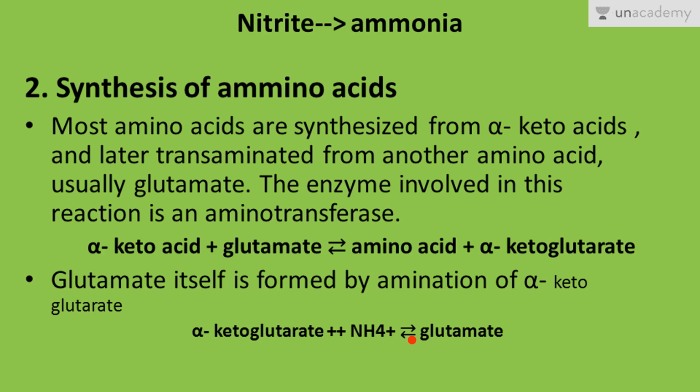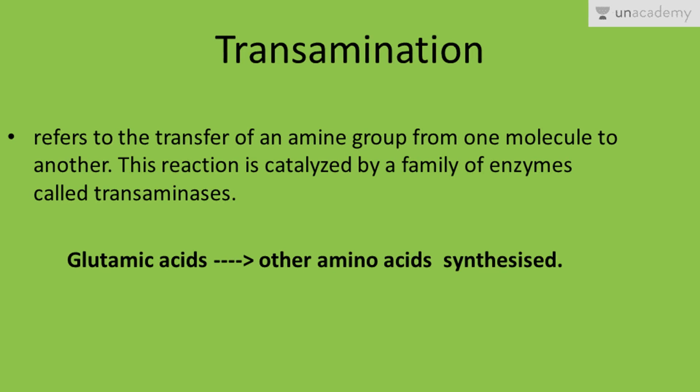So what is written here, let's see: most amino acids are synthesized from alpha keto acids and later transaminated from another amino acid, usually glutamate, and the enzymes involved in this process are aminotransferases. So what is happening here is that first alpha keto acid combines with glutamate and results in the formation of alpha ketoglutarate, and this alpha ketoglutarate further reacts with ammonium ion and produces glutamic acid or glutamate.